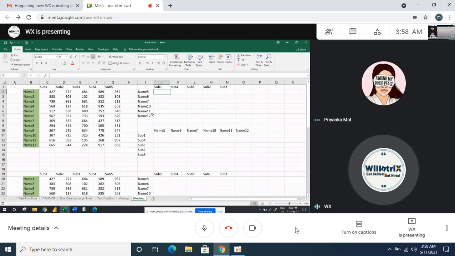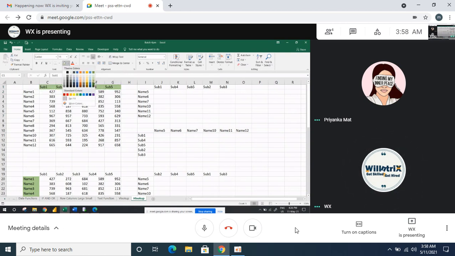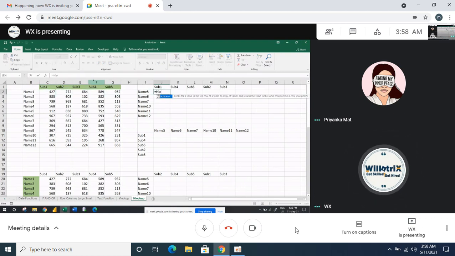Yeah. Now HLOOKUP. How we look up will look horizontally. HLOOKUP will look like this. Understood? When you are selecting the HLOOKUP value, what is it, subject or name? Subject, because HLOOKUP is horizontal in the source. Then freeze it. Then table array.